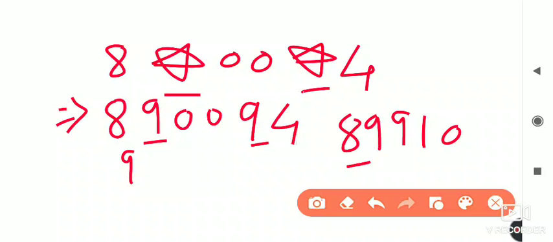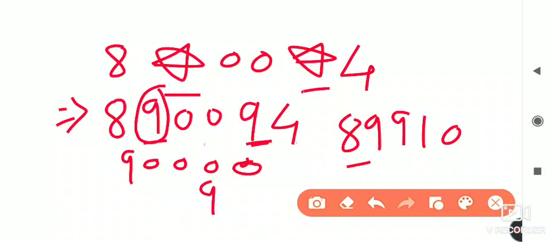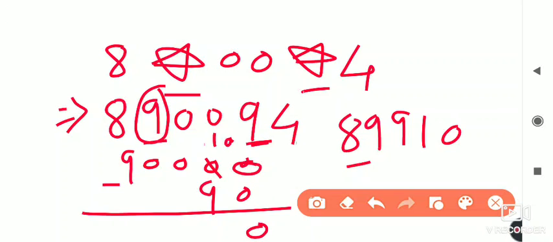1 2 3 4 5, 9 is present at the 10,000 place, as 90,000. So the first 9 has place value 90,000, and the second 9 has place value 90. And if you find the difference, you will get the answer. 10 minus 9 is 1. Here is 9, here is 9, and here it is 8. If you do the subtraction, you will get this answer. So in this way you have to solve these questions.